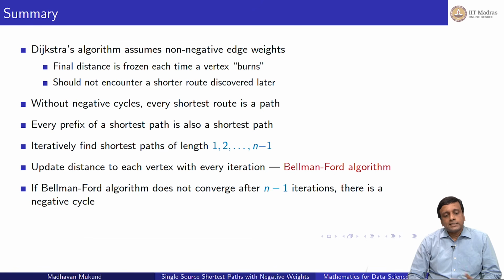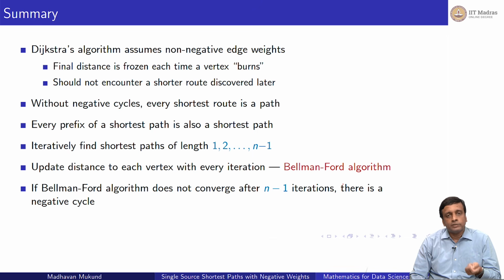Right? So we saw Dijkstra's algorithm, and Dijkstra's algorithm assumed non-negative weights, and the reason that we needed that property was because of the strategy we used to freeze the distance to burnt vertices once they were burnt, right? So we never looked for updates to that, so we should not have found any new updates through negative edges, otherwise that strategy is not correct. But assuming that we don't have negative cycles, remember if we have negative cycles, the notion of a shortest path is not defined because you can go round and round the cycle and you can make a shortest path as short as you want. Right? So the shortest path is defined only when there are no negative cycles, even if there are negative edge weights.